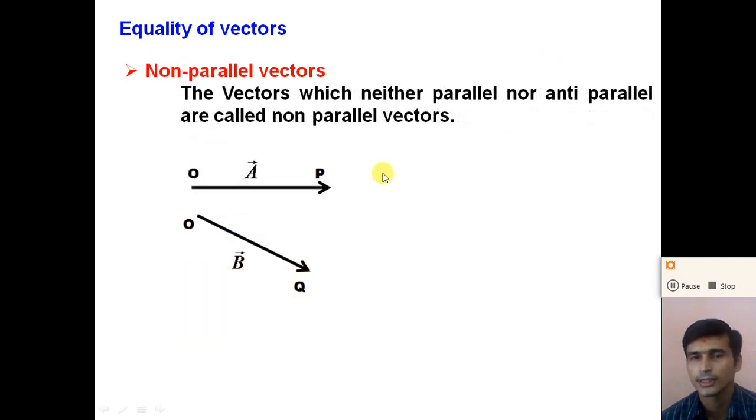Next one is the non-parallel vector or aparallel vector. The vectors which are neither parallel nor anti-parallel are called non-parallel vectors or aparallel vectors. We can draw any vectors in any direction.